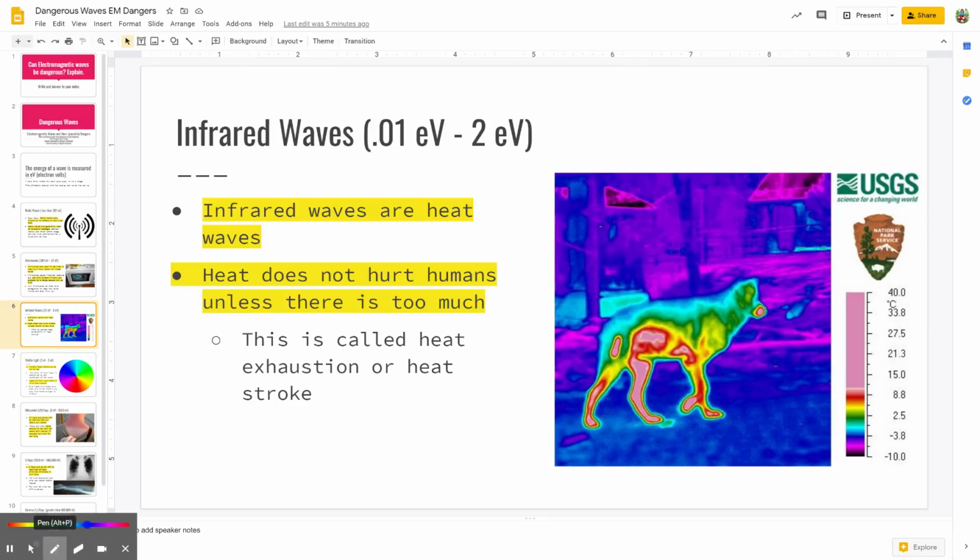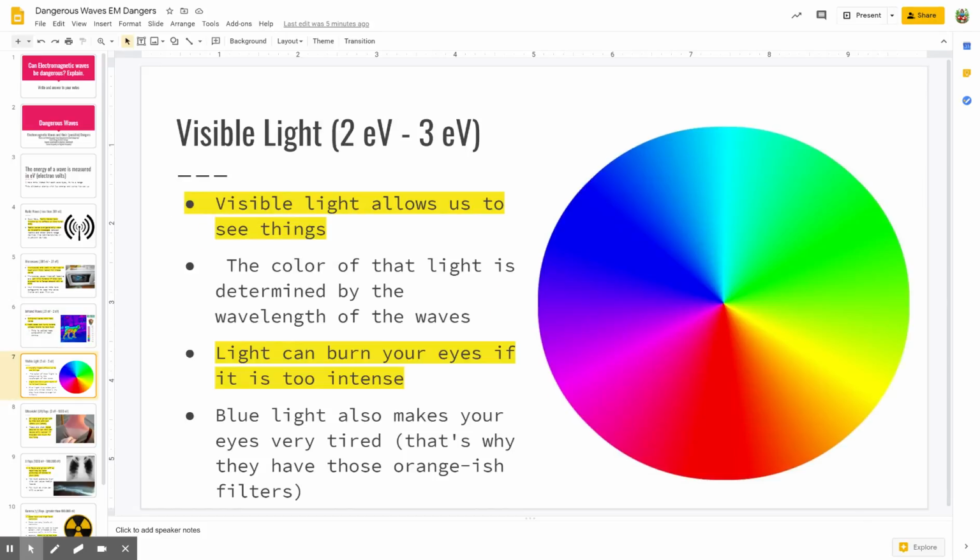Now, heat can hurt humans if there's a whole lot of it. We can get what's called heat exhaustion or heat stroke, but for the most part, heat doesn't really hurt us that much. All right, the next type of wave we're going to talk about is visible light.